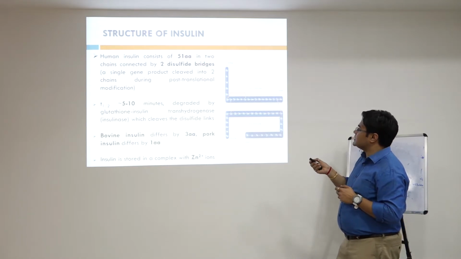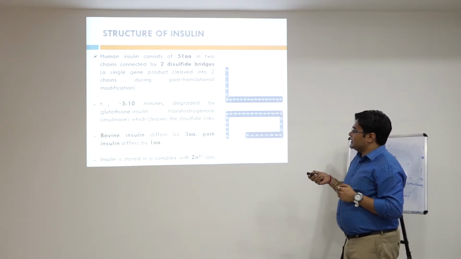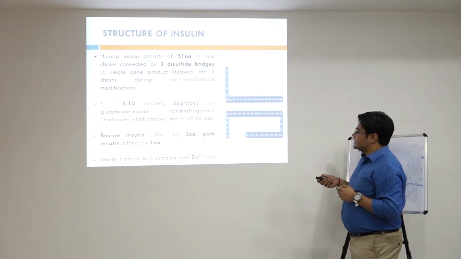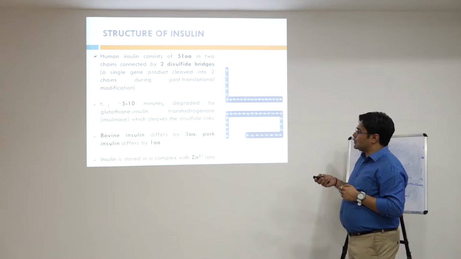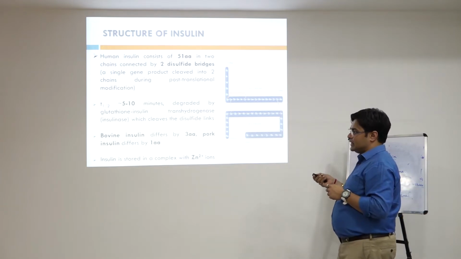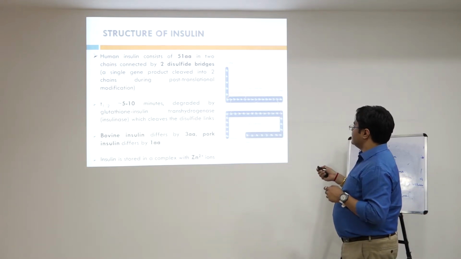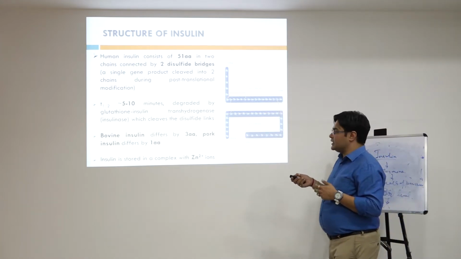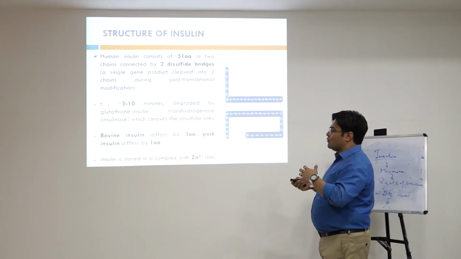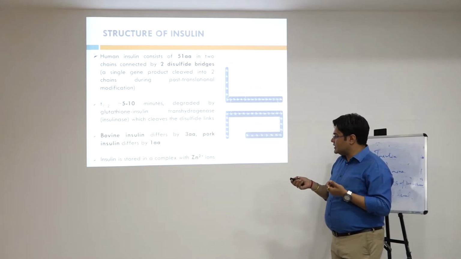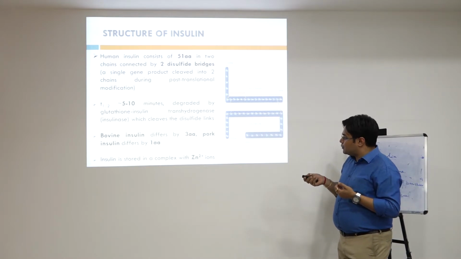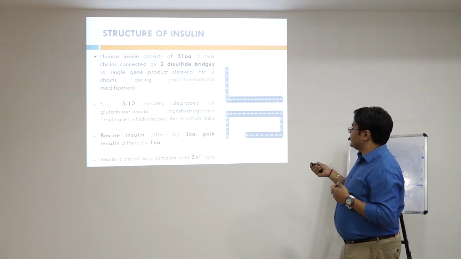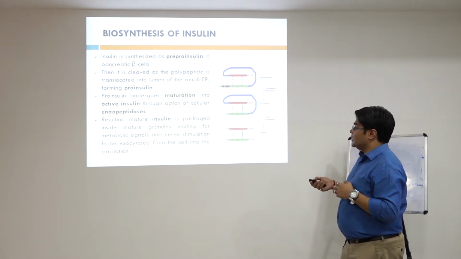30 plus 21 is 51 amino acids, and its half-life is approximately 5 to 10 minutes, and it is degraded by insulinase, which is also called glutathione insulin transhydrogenase, that cleaves the disulfide links. These disulfide links get broken by the insulinase enzyme. Normally human insulin differs from bovine insulin by 3 amino acids and from pork insulin by 1 amino acid. And insulin is stored as a complex with zinc ions.